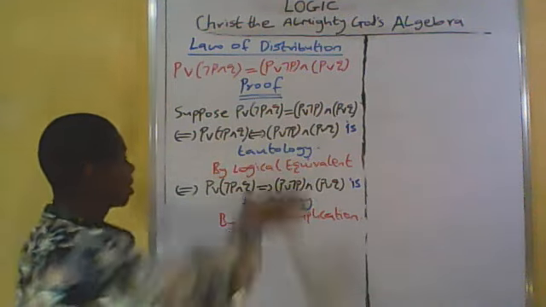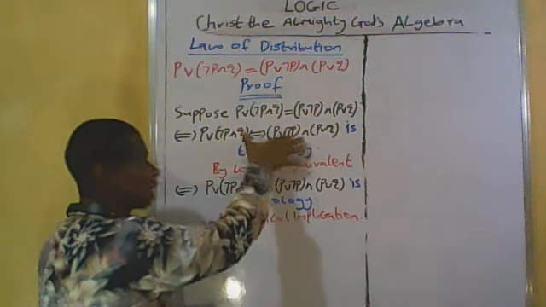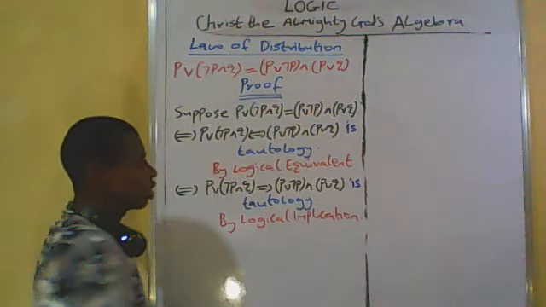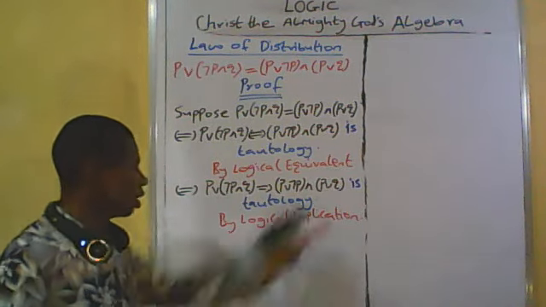Now you see that this biconditional statement has been transformed to a conditional statement and